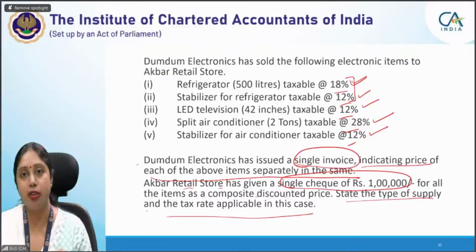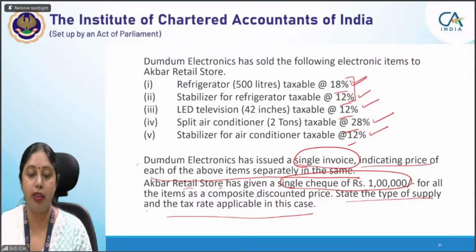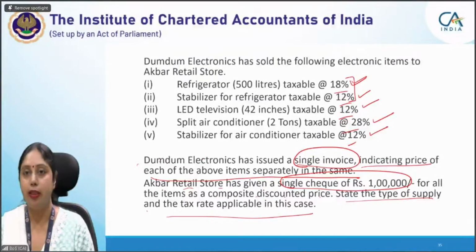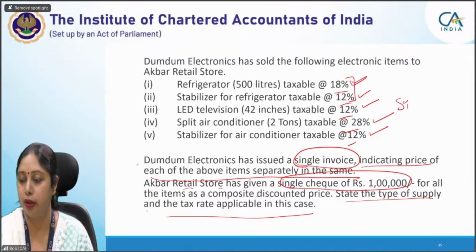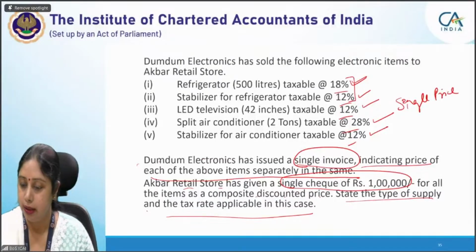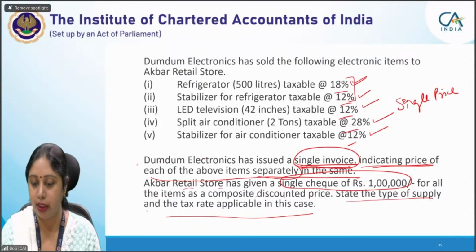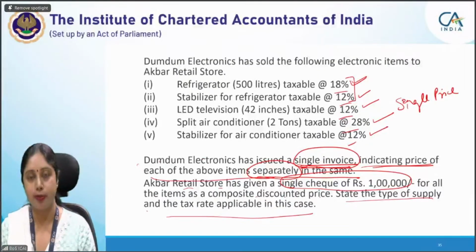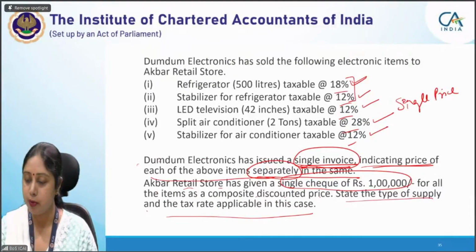LED television is not always given with the refrigerator. A split air conditioner is also not given with the refrigerator, or they're not given together. Then stabilizer, these are different supplies. Important point here is that a single price is also not there. It is a single invoice which is being raised, but the price of each of the items has been mentioned separately in this particular invoice. And the payment is made with a single check.